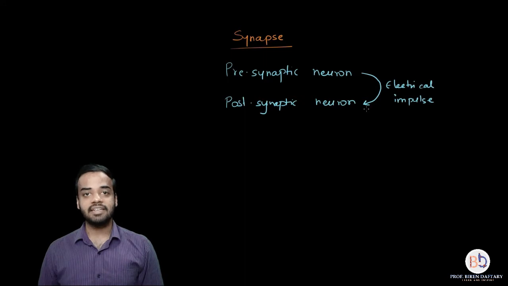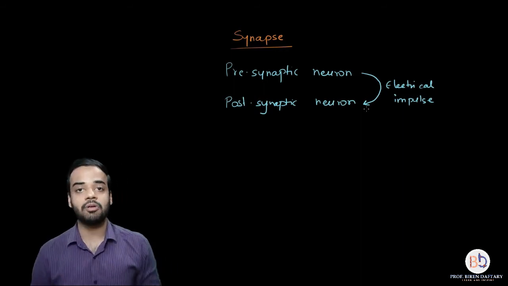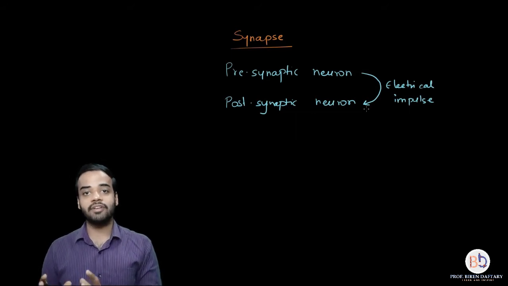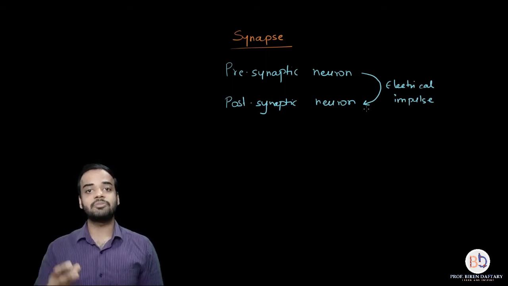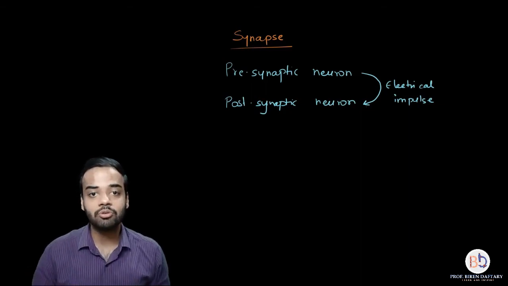Now when we study synapse, there are many components that we have to study, okay? For example, what is the neuron called which is responsible for transmitting the impulse? What is the neuron called which is responsible for receiving the impulse? Then whether there is a gap or not between the two neurons. So let us learn about all those components. I hope the definition of synapse is clear. It is the junction between two neurons where electrical impulse is transmitted by one neuron and it is received by the next neuron. All right, now coming to the components.